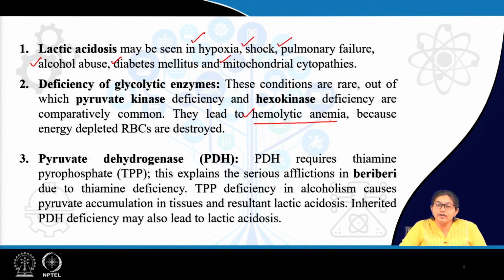Then pyruvate dehydrogenase is another enzyme which carries immense importance. Now, if you remember once again, in pyruvate dehydrogenase, thiamine is used as a cofactor, thiamine or vitamin B1. Now, in vitamin B1 deficiency there is beriberi, the disease called beriberi. It is frequently seen that TPP deficiency in alcoholism causes pyruvate accumulation in tissues and resultant lactic acidosis.